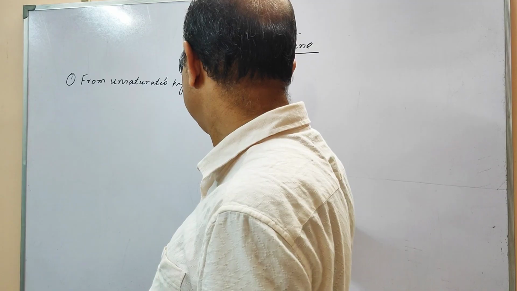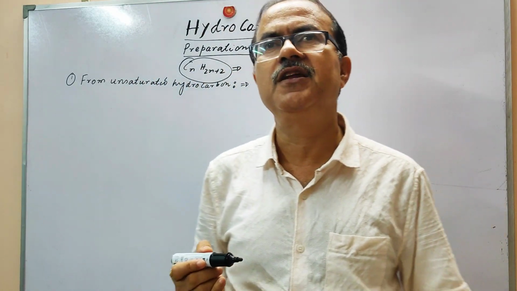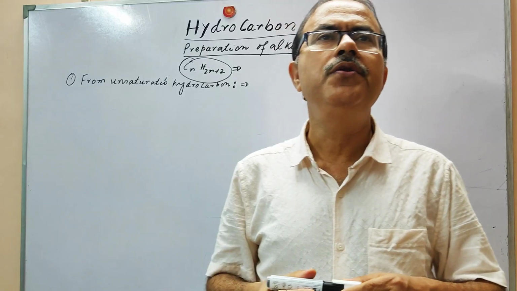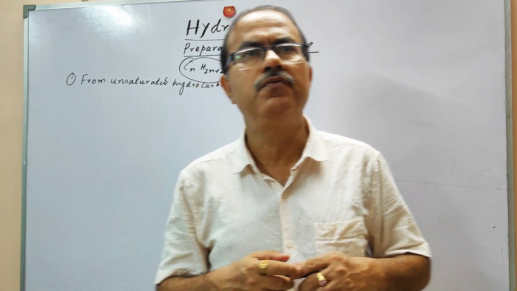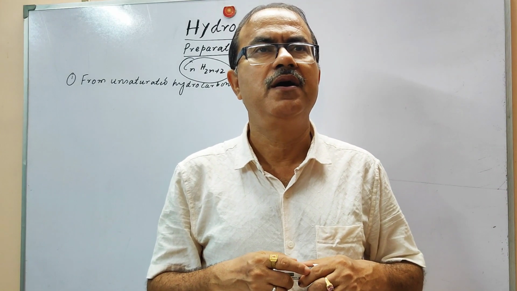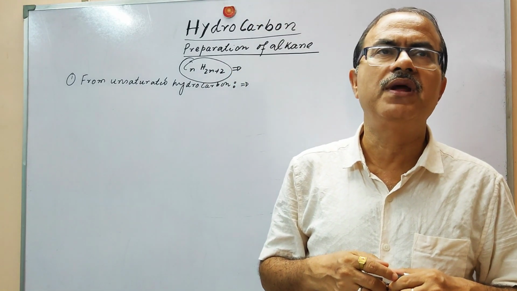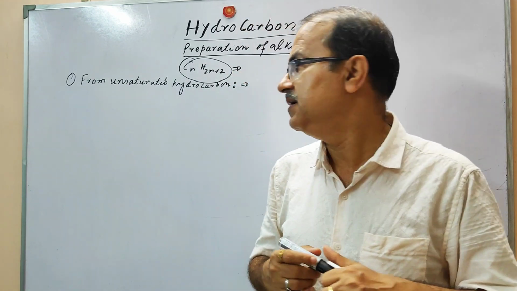Unsaturated hydrocarbons, that is alkenes or alkynes, are basically unsaturated hydrocarbons. When we do the process of catalytic hydrogenation of these alkenes or alkynes, there will be the formation of alkanes.